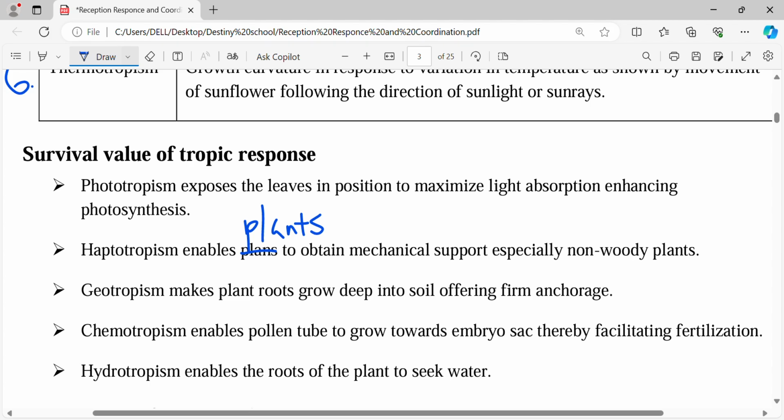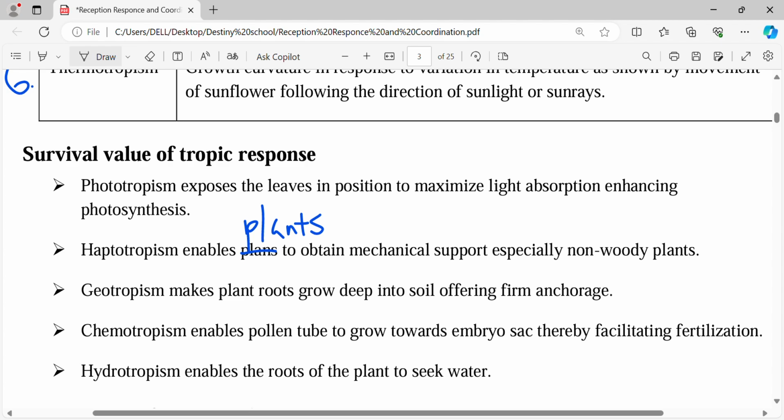And the last one is hydrotropism. Hydrotropism is the growth curvature in response to water. Because of that, the roots are able to seek water. They'll try to grow deep into the soil so that they can seek some water. So these are the survival values of tropic responses.